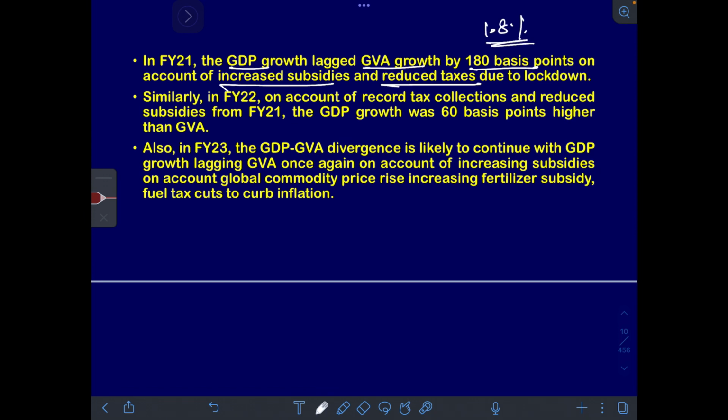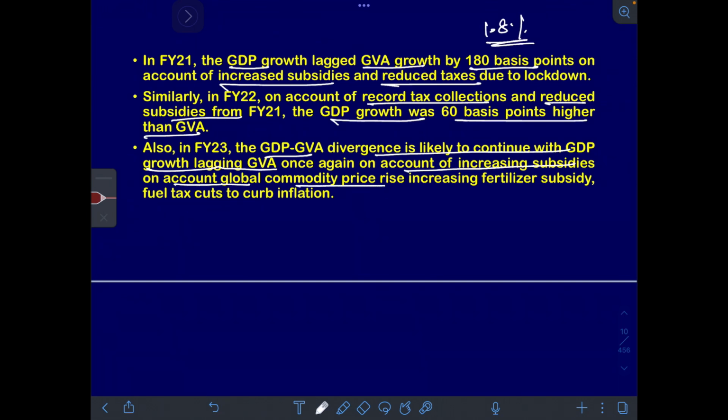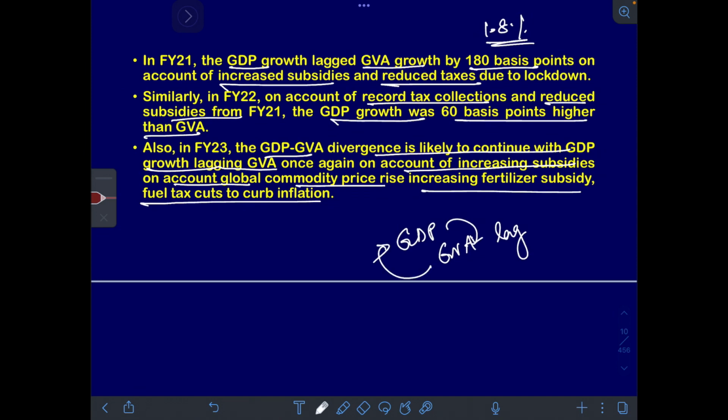Whereas in financial year 22, because of record tax collection and reduced subsidies, GDP growth was 60 basis points higher than GVA. In financial year 2023, GDP-GVA divergence is likely to continue with GDP growth lagging GVA once again on account of increasing subsidies, on account of global commodity prices rising, increasing fertilizer subsidy, and fuel tax cuts to curb inflation. So basically, the entire article was about what? GDP, GVA, lag. So sometimes GDP overtakes GVA, sometimes GVA overtakes GDP.